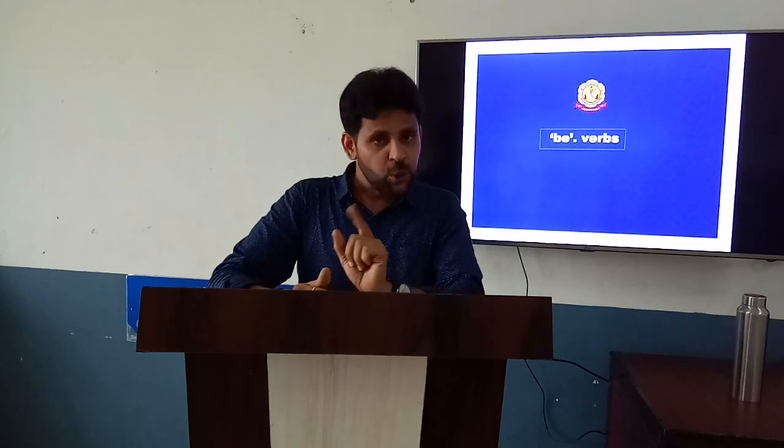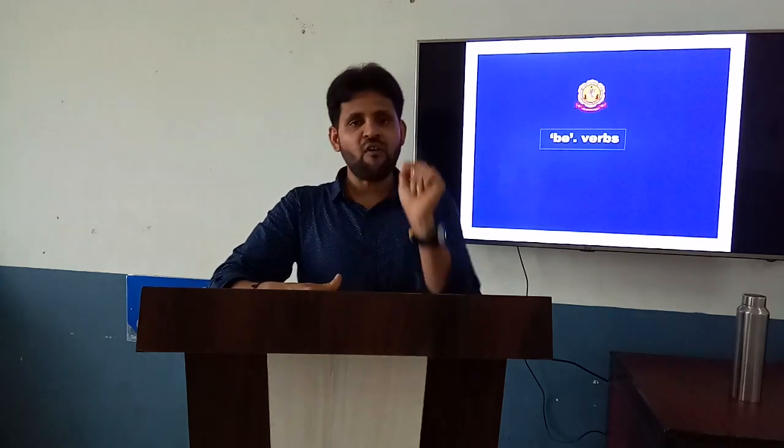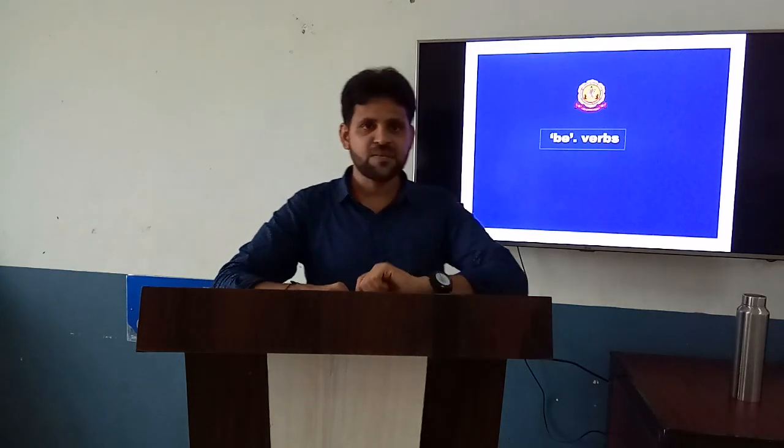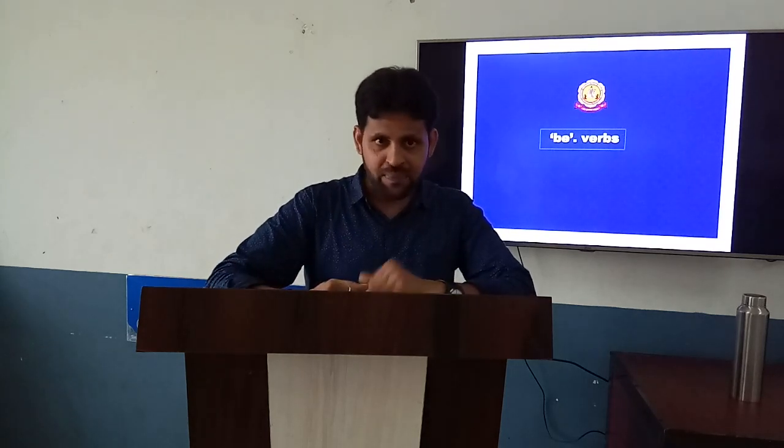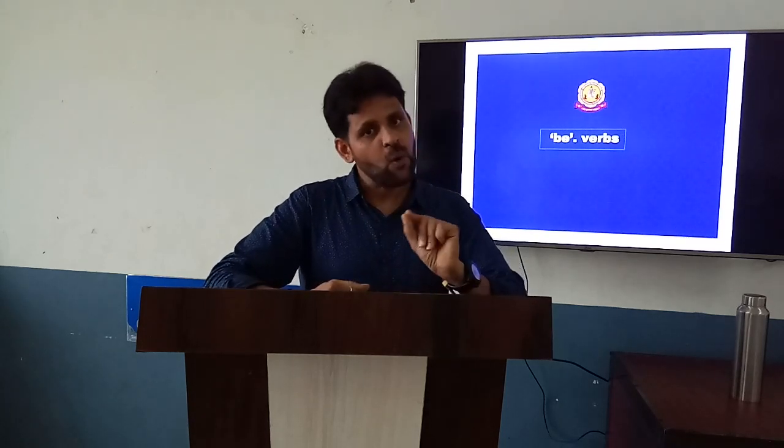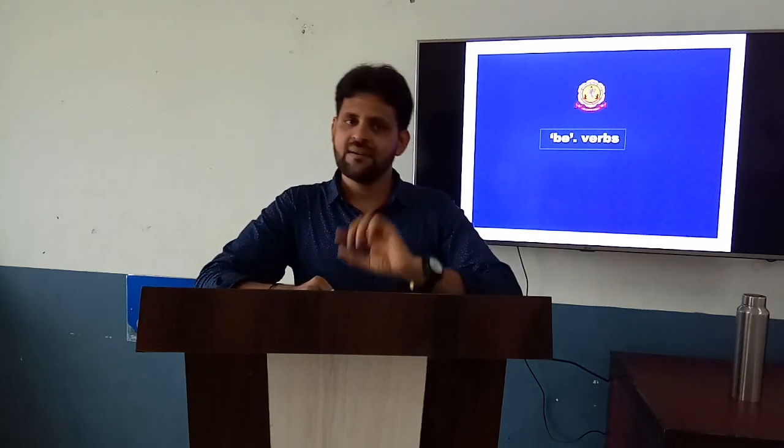Primary auxiliaries are of 3 kinds: to be form, to do form, to have form. The to be form is nothing but am, is, are, was, were. To do form: do, does, did. And have form: has, have, had. So in today's session, let us discuss more about the to be form.